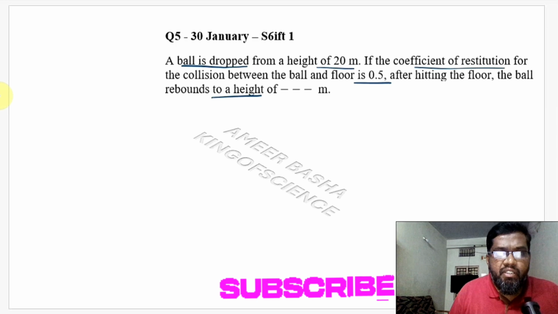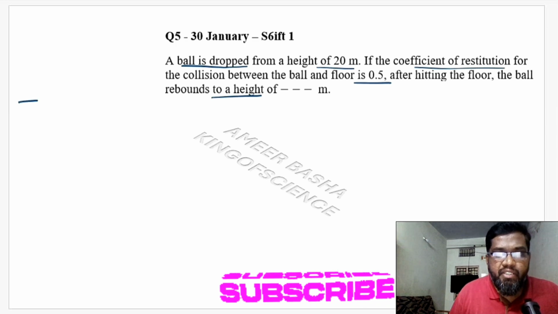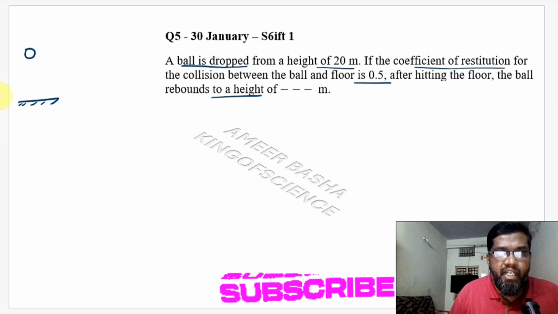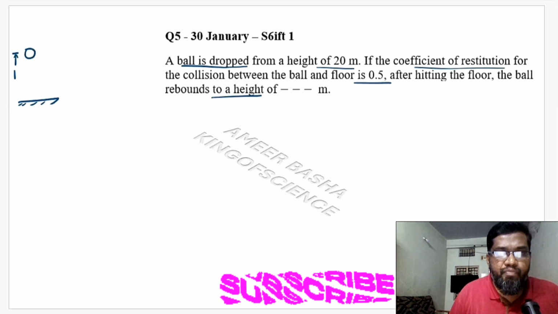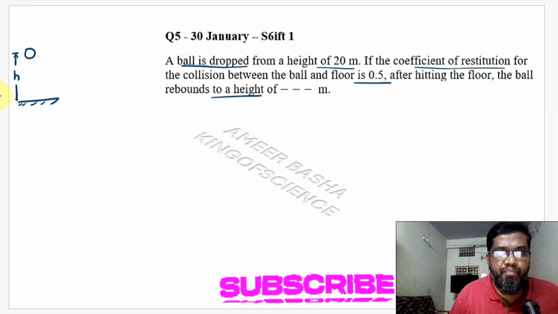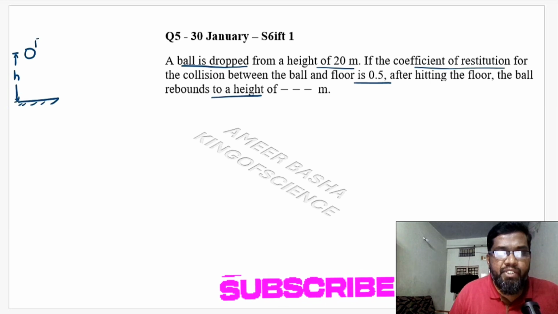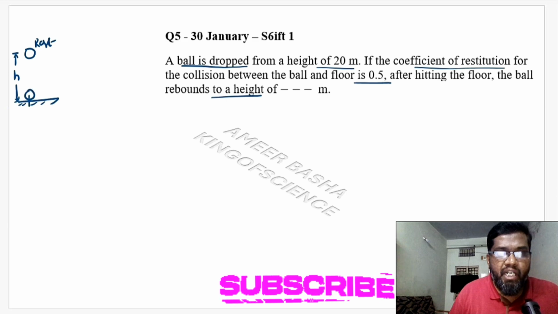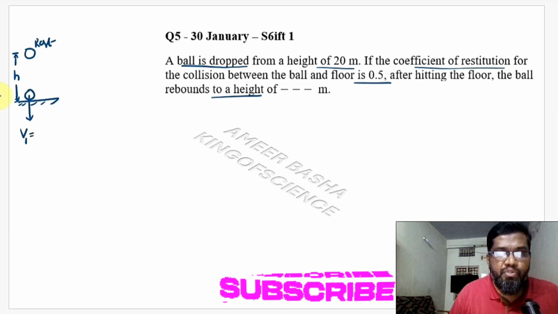So the question is again based on simple definitions or a simple principle. A ball is coming from a certain height, and the height is mentioned in the problem. It is coming from rest, that means zero velocity. Just before reaching the ground, it will acquire a speed. So V will be equal to root 2gh.